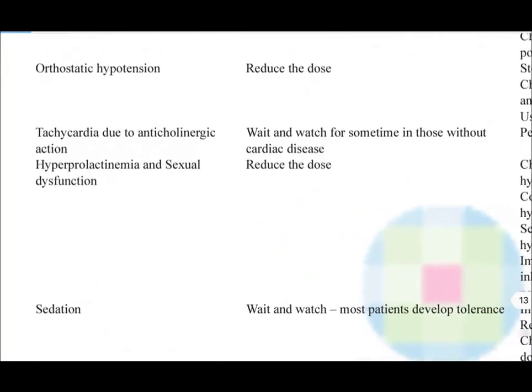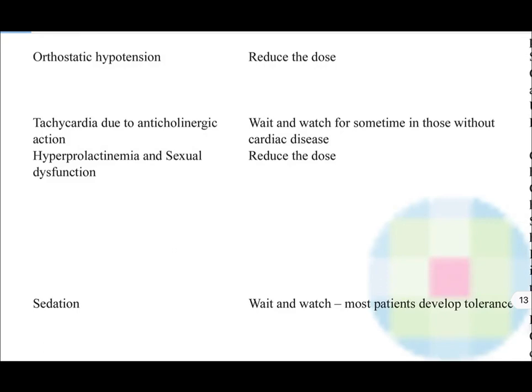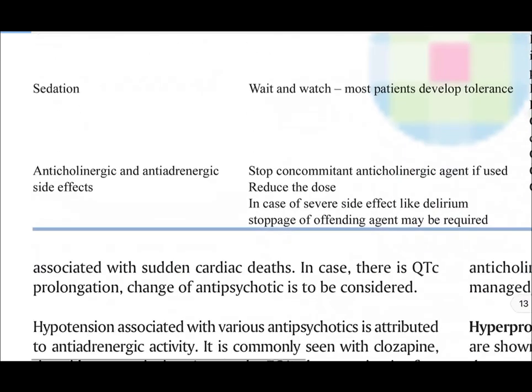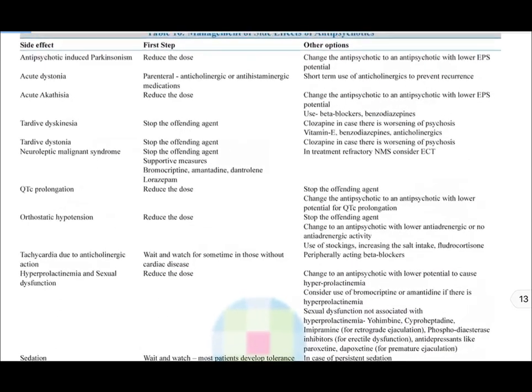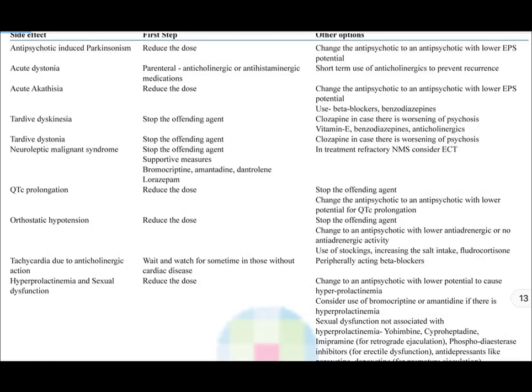Also, the side effects like orthostatic hypotension. This happens because of alpha 1 blockage. Tachycardia happens because of anticholinergic action of these antipsychotics. Sedation happens because of antihistaminic effect of antipsychotics. We can see that table briefly. You can pause and note down the details. How to manage these side effects briefly.